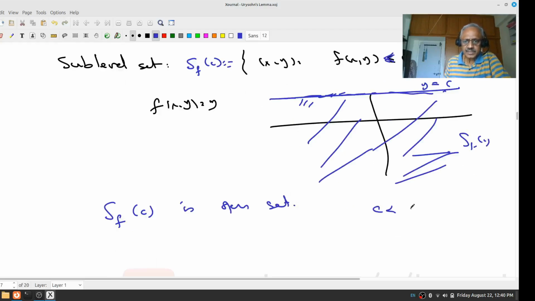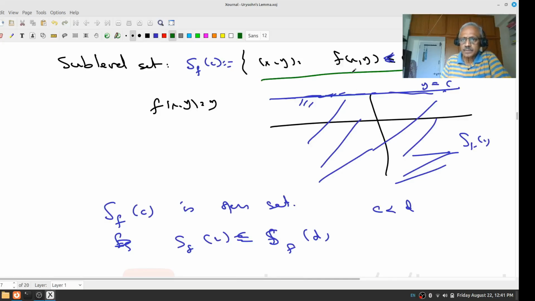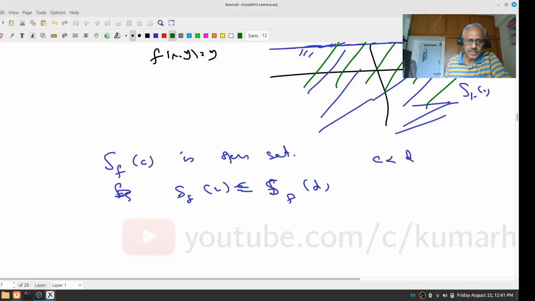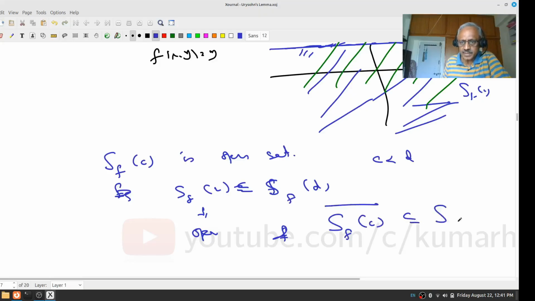And if C is less than D, then S of C is contained in S of D. If this is my D, all this below will be S of C. Not only that, something interesting happens. These are all open sets. Next, the closure of S of C is contained in S of D if C is less than D.